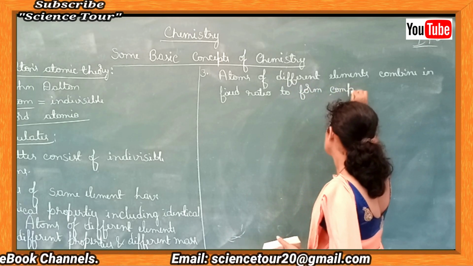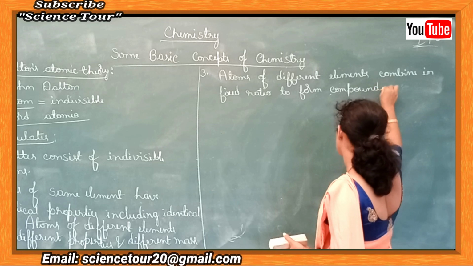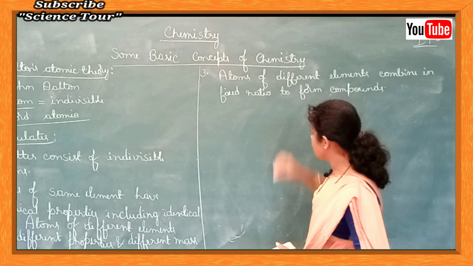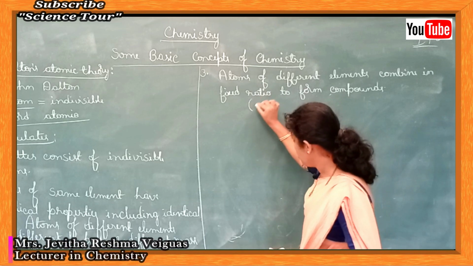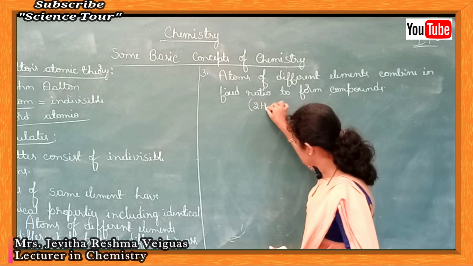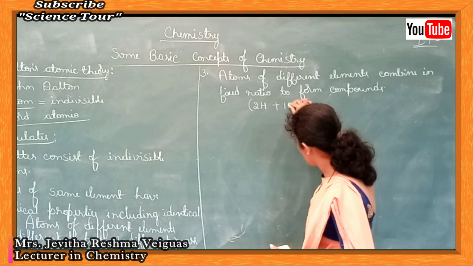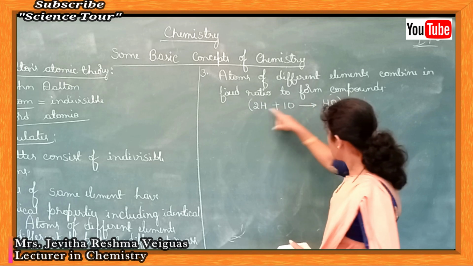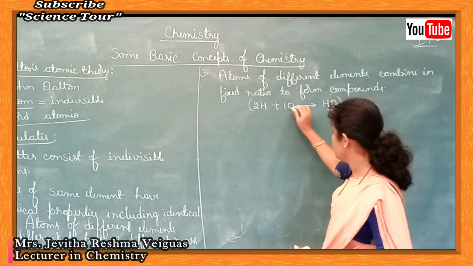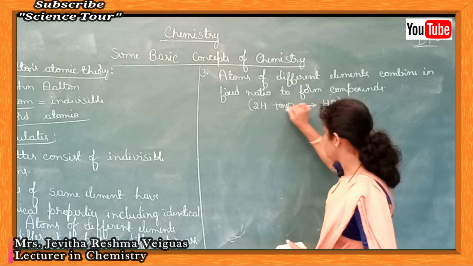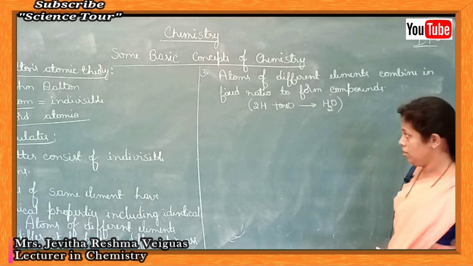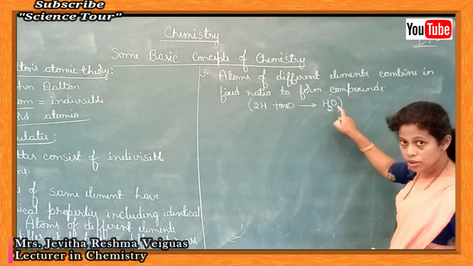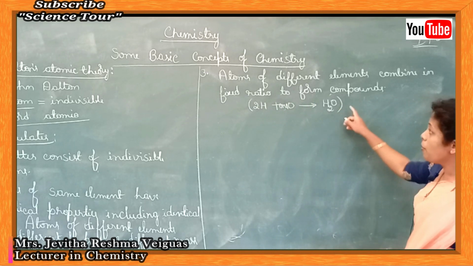So whenever atoms of different elements are combined in fixed ratio, we get compounds. Say for example, if two hydrogen atoms combine with one oxygen atom, we get the compound water. So atoms of different elements combine to form water. That is postulate number 3.